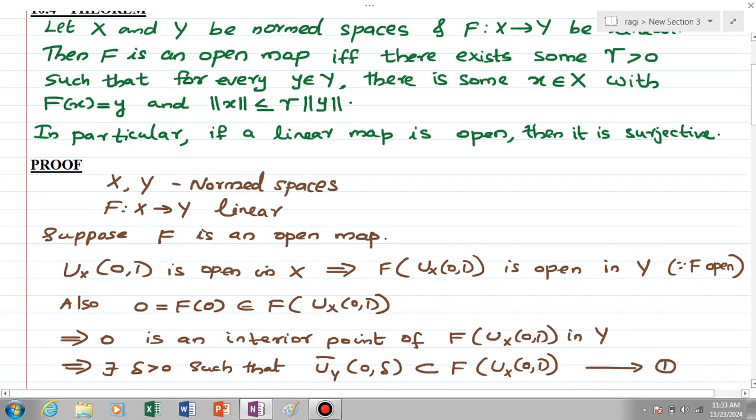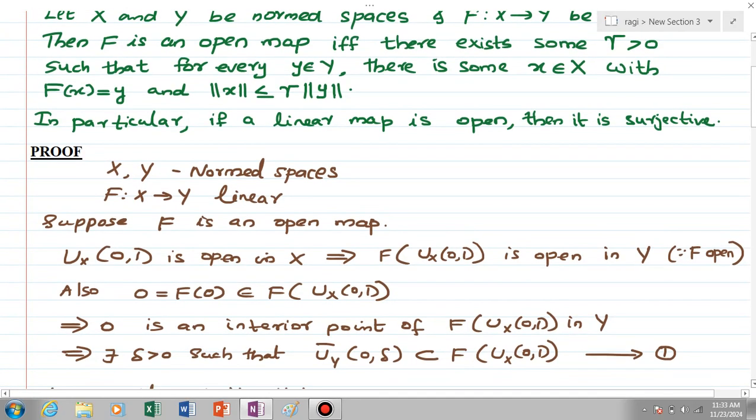Also, we know that f(0) is equal to 0, and f(0) is an element of f(U_X(0,1)), because 0 is the center point of that ball.